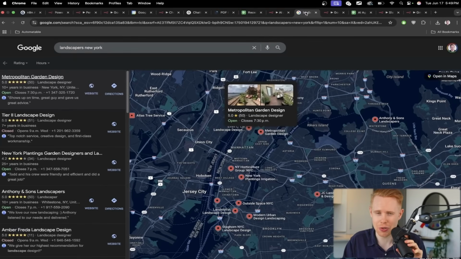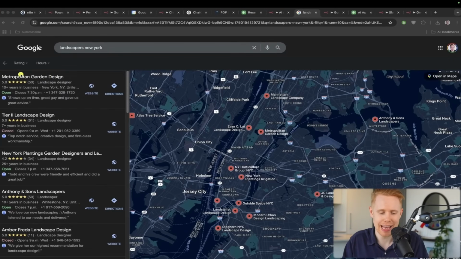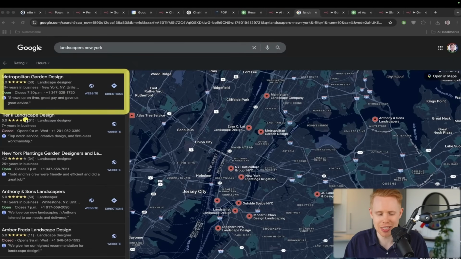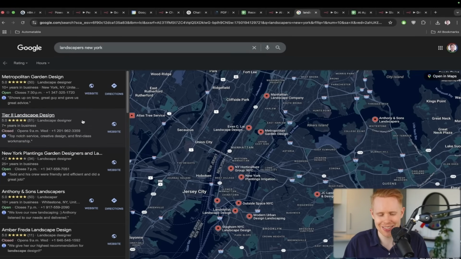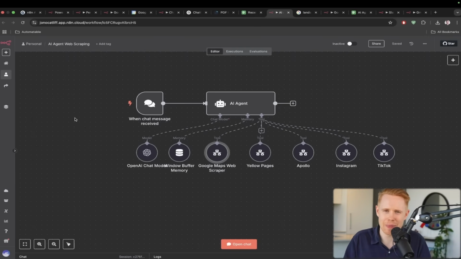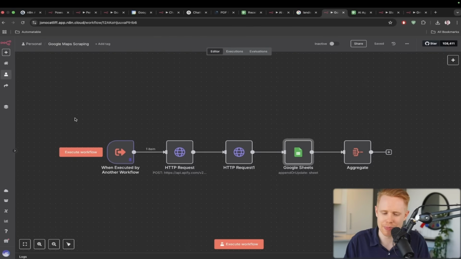Another example is we could web scrape tons of data. This is a huge time saver for me because there's nothing I hate more than having to go to places like Google Maps and painstakingly take every single one of these results one by one, grab the email and the phone number and the website URL, and you get the deal. It's horrible. But with AI automation, AI agents, we can just automatically take this whenever we want to, and this is a huge time saver. And so these are just a couple of the examples.